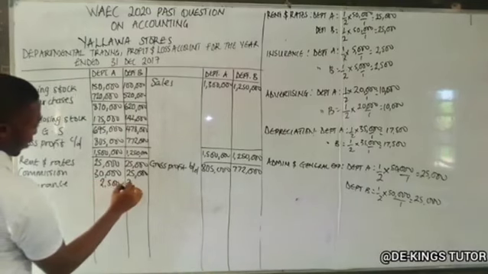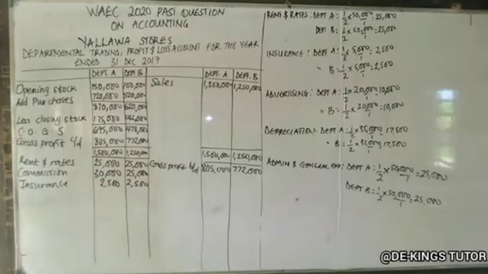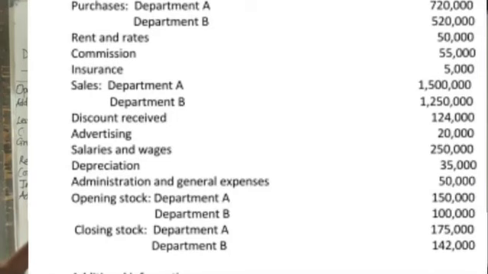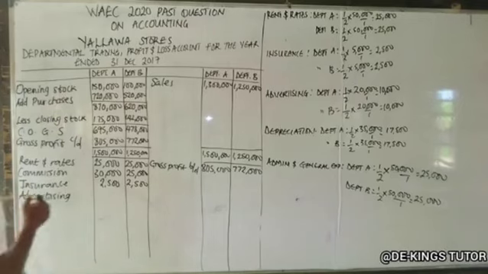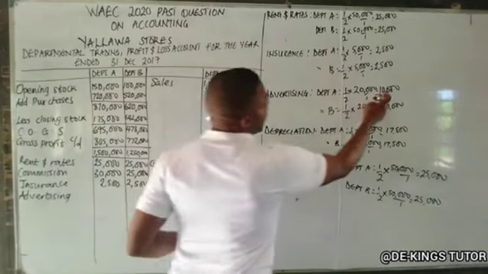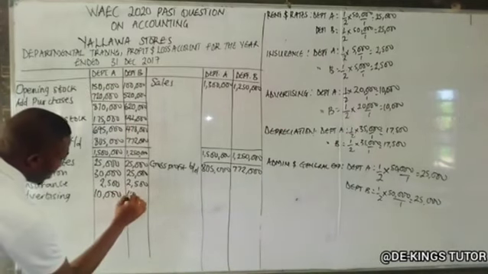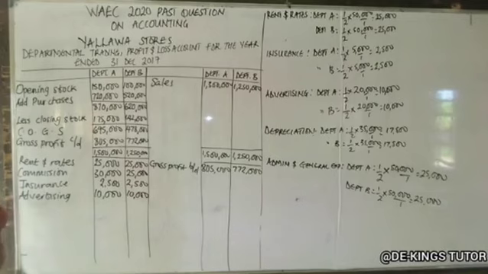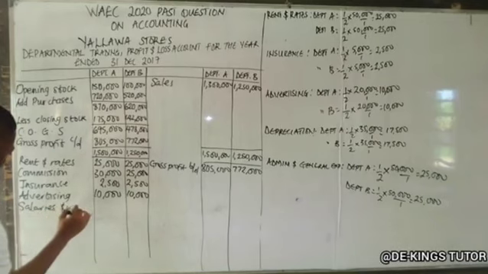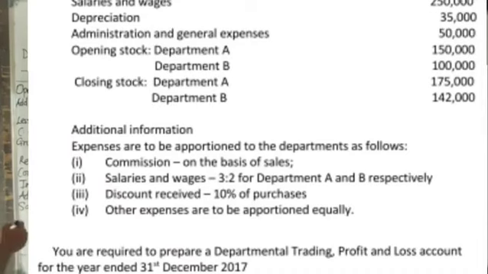So the next one is salaries and wages. We did adjustment also. That was the one we claimed. So department A is 150,000, while department B is 100,000. And the next one is depreciation.